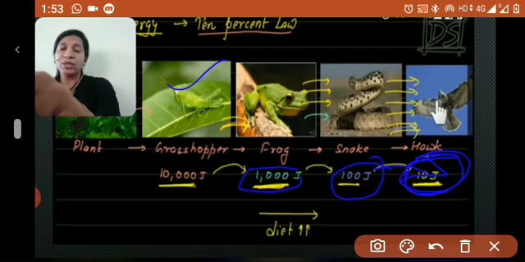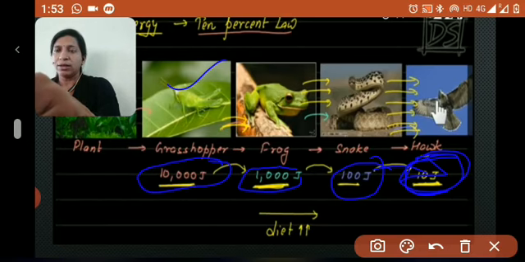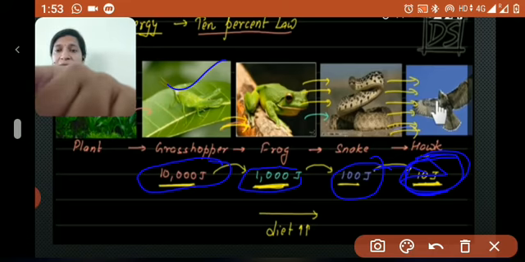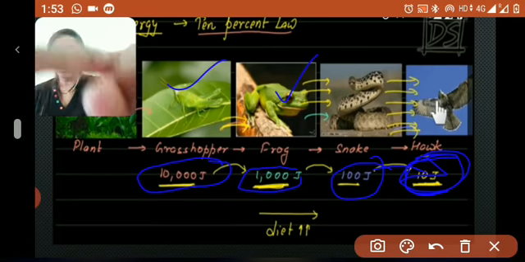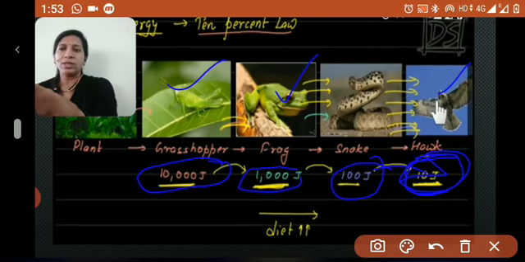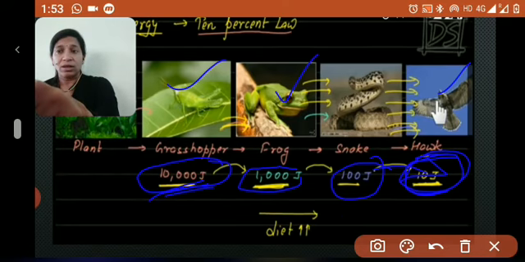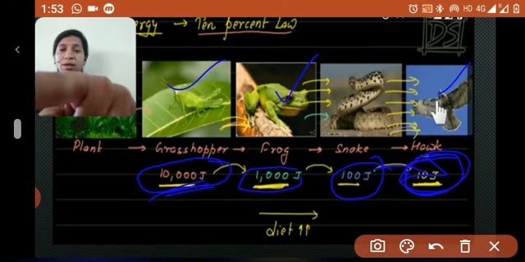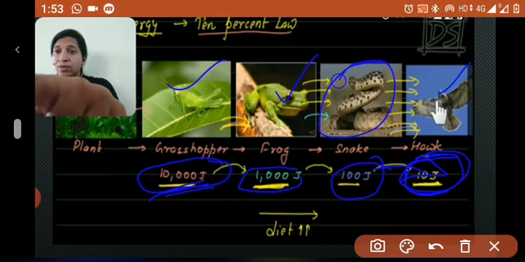But if you take the frog, if the frog takes a grasshopper as food, then how much energy can the frog take? It will have 10,000 joules, right? Means the frog is getting more energy than the hawk. The frog is getting 10,000 joules of energy from only one grasshopper. But even though the hawk has one snake, how much energy is it getting?